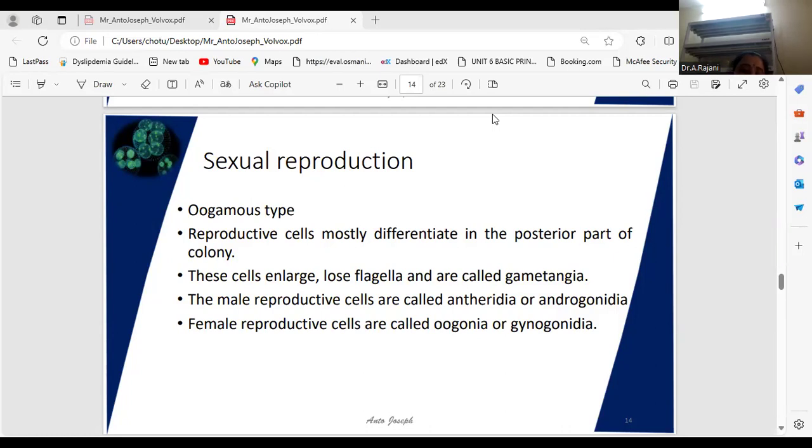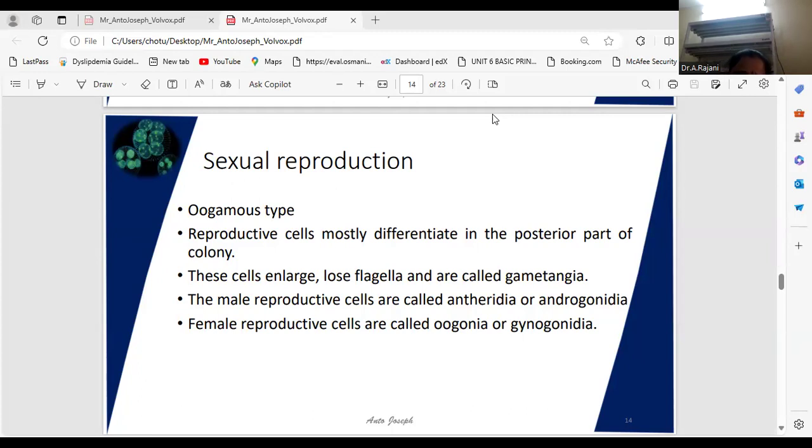Volvox globator is monoecious. Some are dioecious; Volvox aureus is dioecious. Sometimes colonies of Volvox aureus show antheridia and oogonia both. In dioecious species, the antheridial plate or gametes, male and female gametes, but you can't directly name it that. Antheridia, oogonia, not archegonia here.